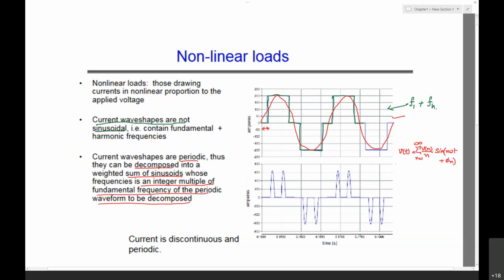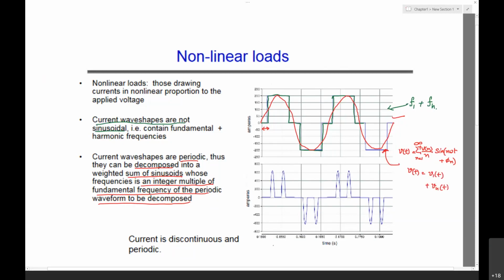We can resolve any periodic signal into a fundamental value, V1 of t, plus the harmonic terms V harmonic of t, the integer multiples of the fundamental frequency.